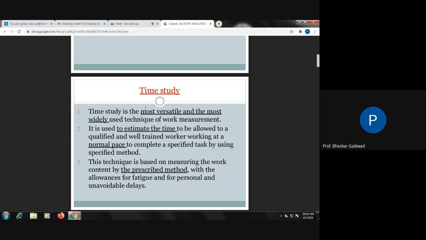This is a specific method. And specified task means to operate that press tool. This is the specified task, and the worker has certain experience. So we have to measure the time for this. The worker has experience, is qualified, and is doing the job on the machine, and the method is the same. We can make use of this time.